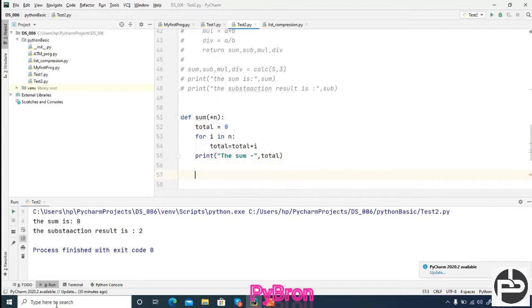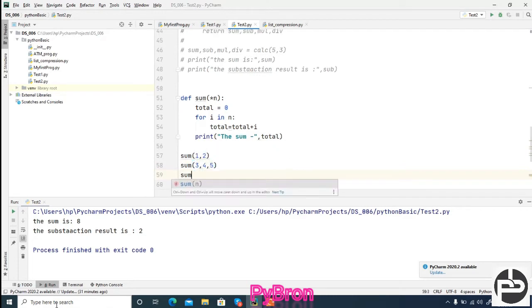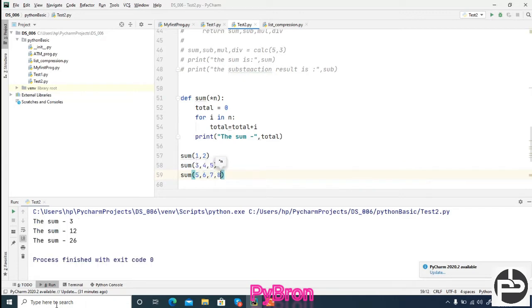Now I'm going to call this sum method and see how it works. Right now I'm passing two numbers, and it works. If I pass three numbers, 3, 4, 5, it also works. Similarly, if I pass four numbers, 5, 6, 7, 8, that time also it works. Can you see this? I did not define how many parameters to add.